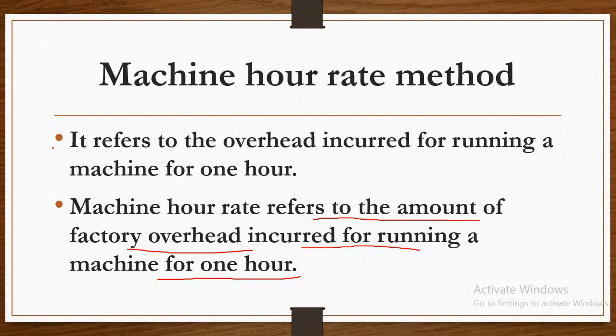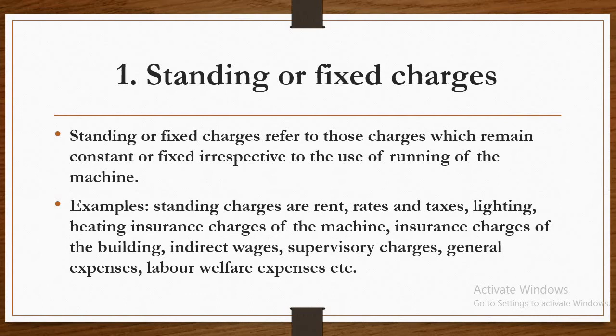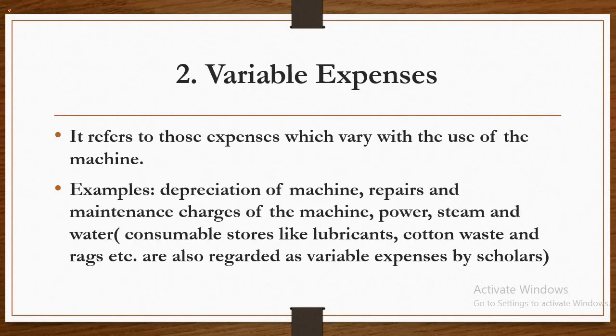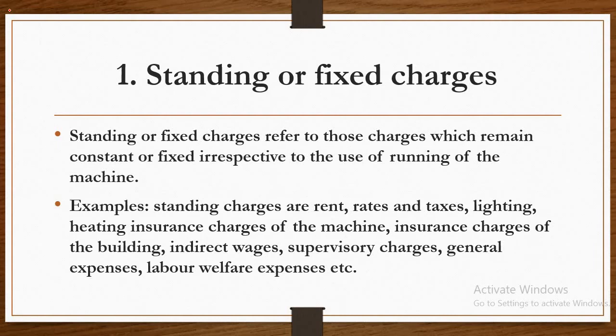Machine hour rate, on the basis of machine hours relating to the overheads, can be divided into two parts. Number one is fixed charges, that is standing charges. Another one is variable expenses. First we discuss the standing or fixed charges.